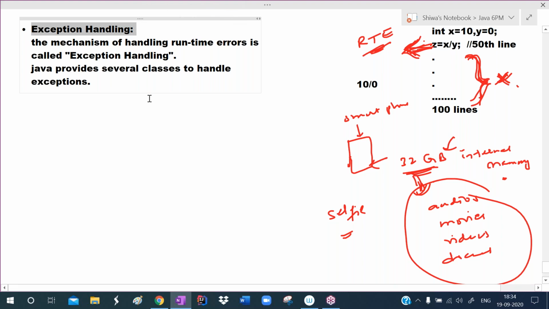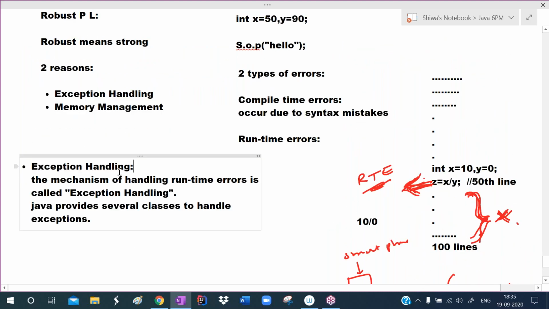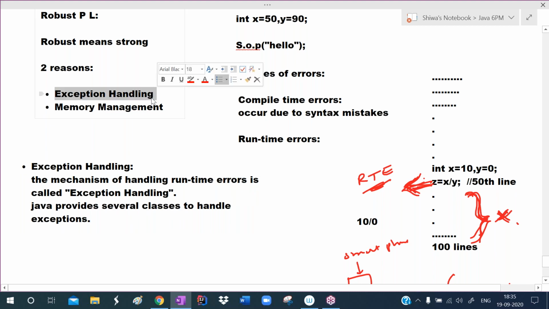So this is the biggest advantage of Java over C++. Runtime errors are very, very dangerous. If a runtime error occurs, our application will be closed in the middle of execution. The user cannot continue his remaining work. So to handle this, Java is providing an exception handling mechanism. Java is providing several classes. So this mechanism is called exception handling.